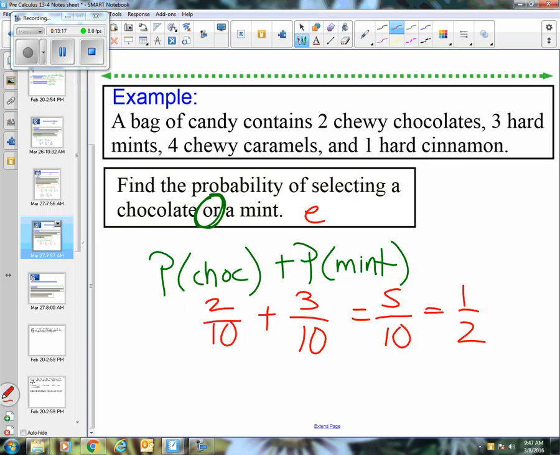Why is it exclusive? Well, when you look at these 2 different kinds of candy, there's chocolates and there's mints. There's nothing that's like a minty chocolate. They're not in both categories, right? There are chocolate candies and there are mint candies. There's none where they're both chocolate and mint together. So it's exclusive, so I don't have to worry about any overlap.